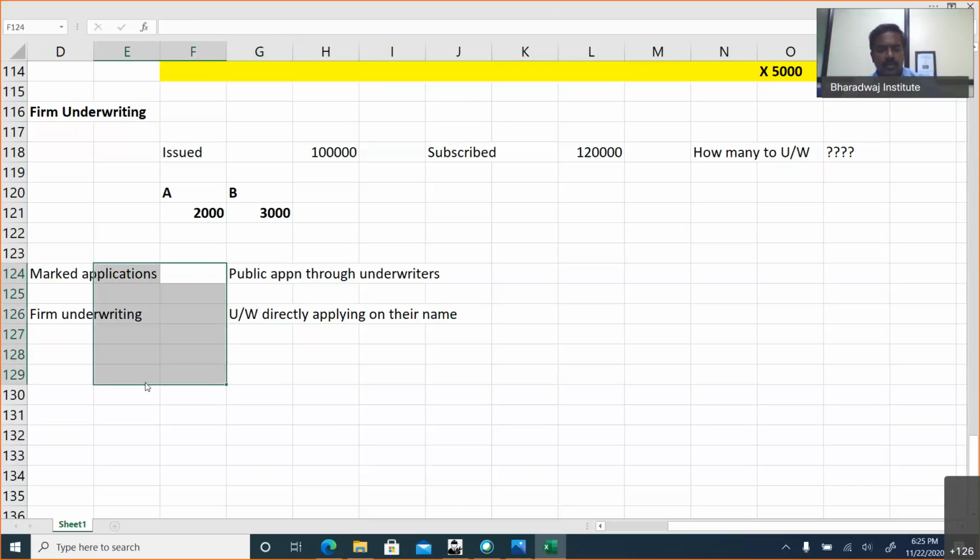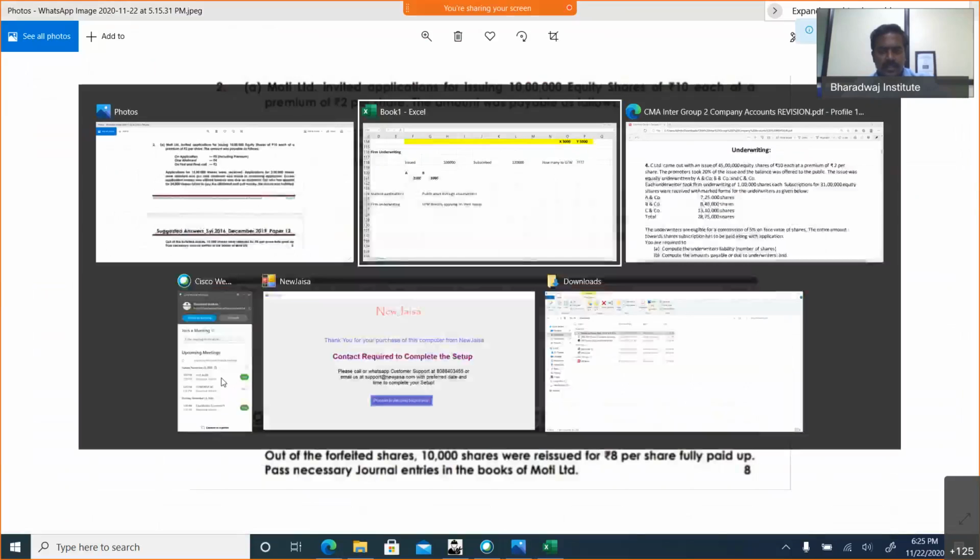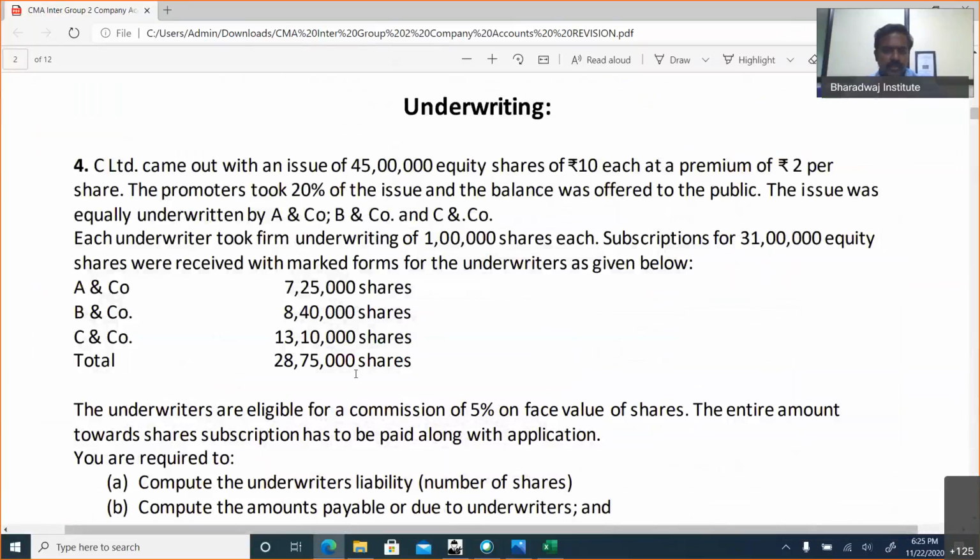Now, we'll directly go to the problem with marked applications. C Limited came out with an issue of 45 lakh equity shares of 10 each at a premium of 2 per share. Promoters took 20% of the issue. Balance was offered to the public.